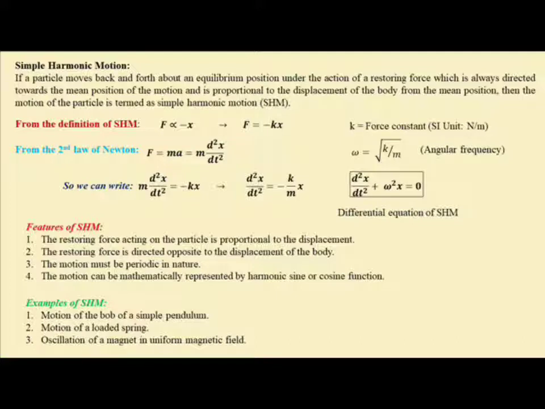Some examples of simple harmonic motions are the motion of the bob of a simple pendulum. The motion of the bob of a simple pendulum is simple harmonic in nature. Motion of a loaded spring, and oscillation of a magnet in a uniform magnetic field. These are all examples of simple harmonic motion.